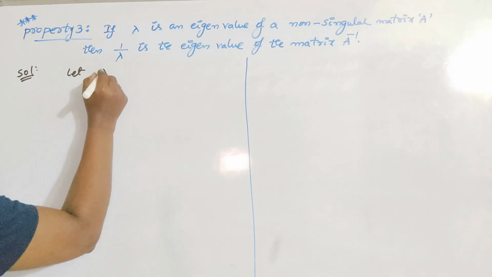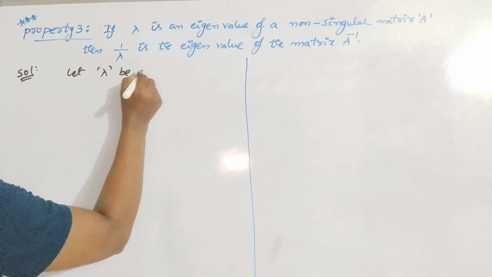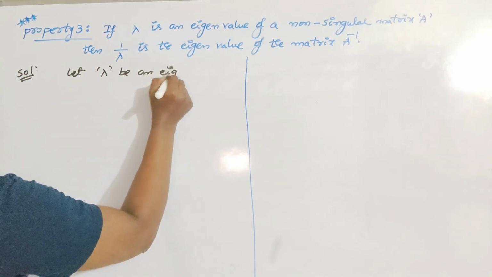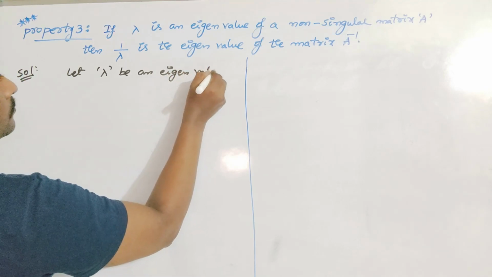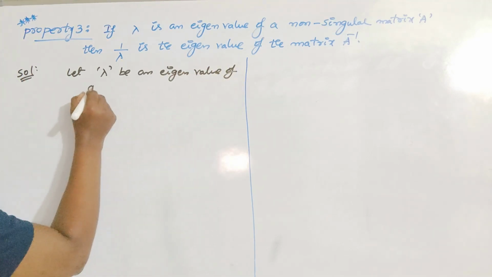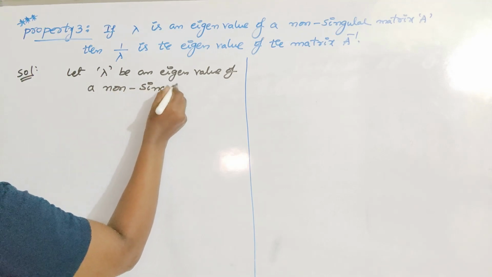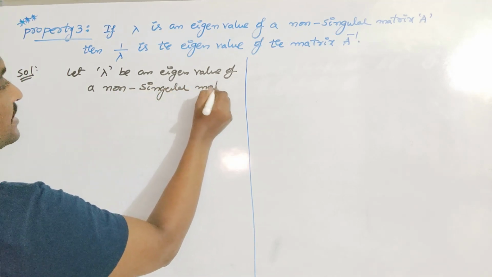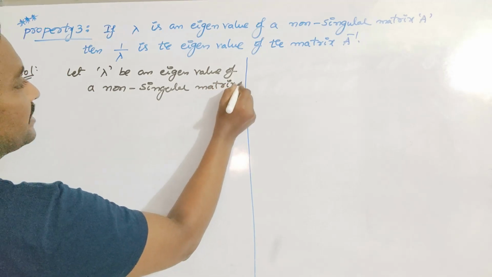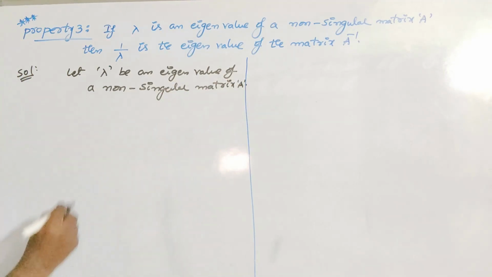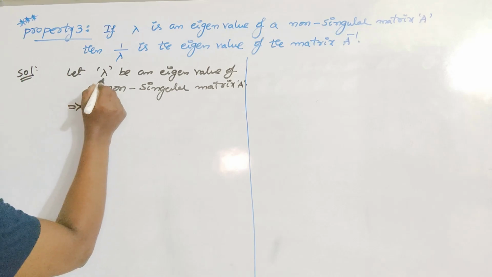Let lambda be an eigenvalue of a non-singular matrix A. Okay, so automatically what happened?